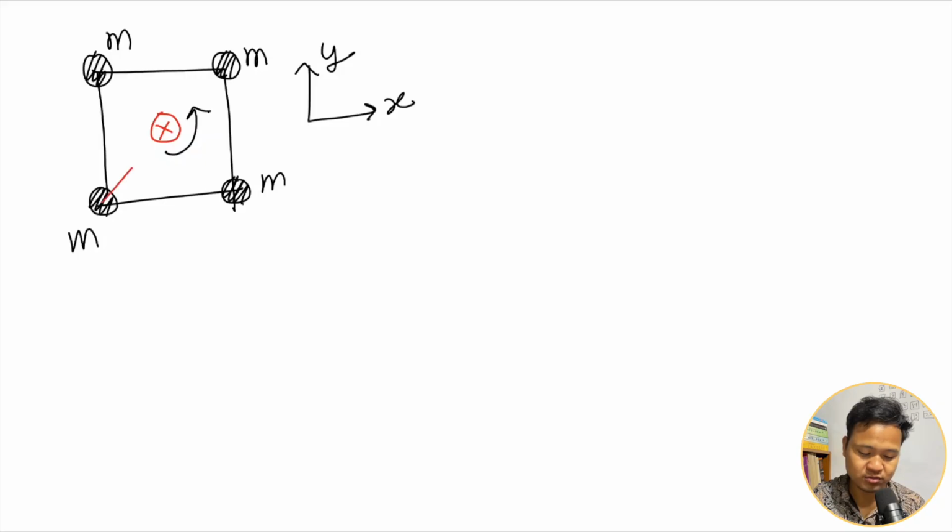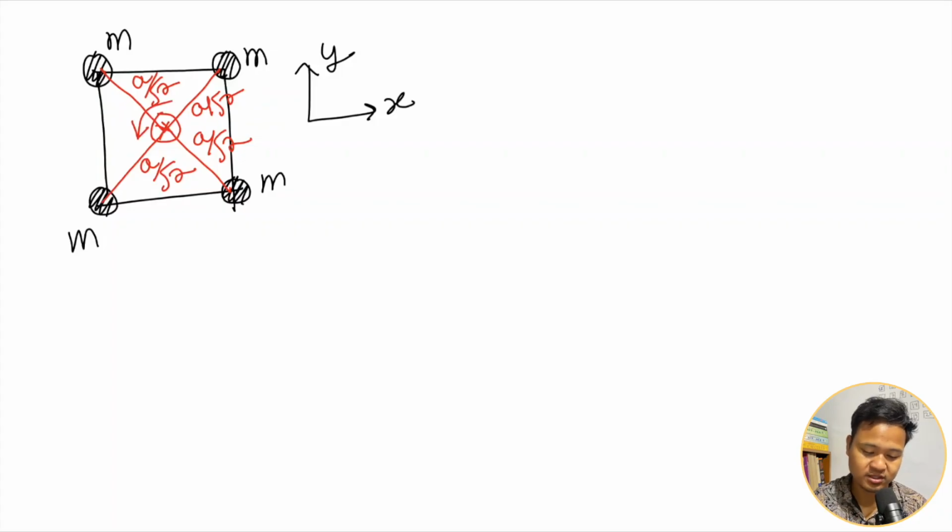The distance from the center to each mass is half of the diagonal. The diagonal is root 2 into A, so half of it is A by root 2. Okay, so all of them are at a distance of A by root 2 from the axis of rotation.